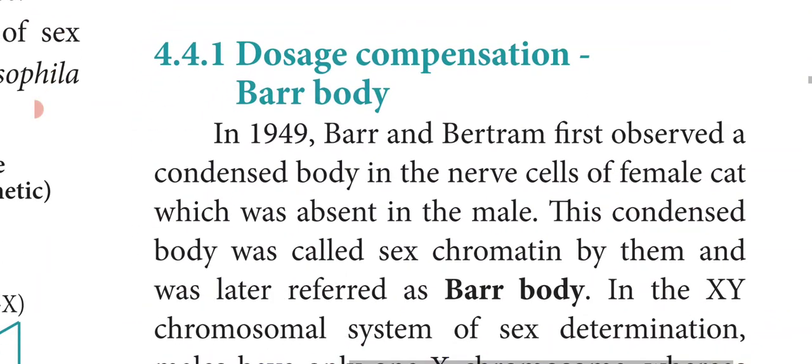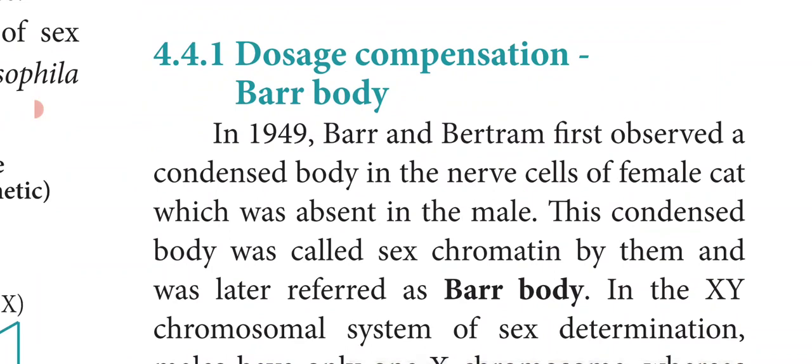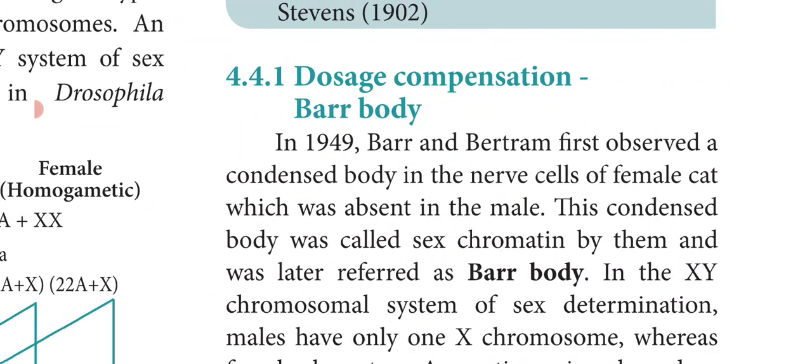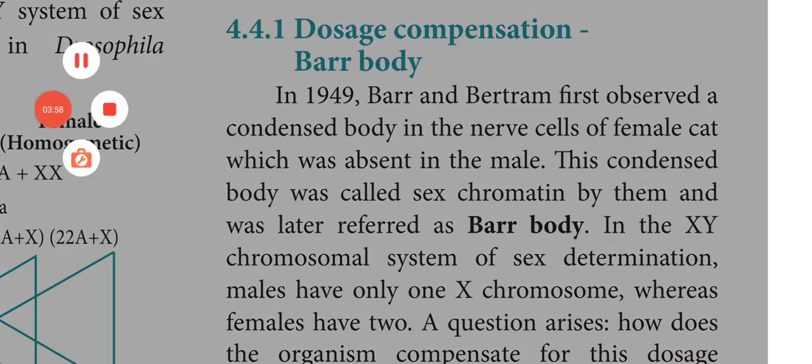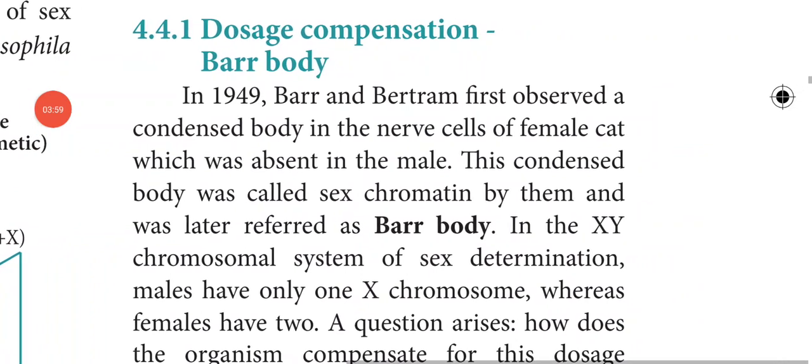Next we'll see about dosage compensation and the Barr body. In the year 1949, Barr and Bertram first observed a condensed body in the nerve cells of the female cat, which was absent in the male.